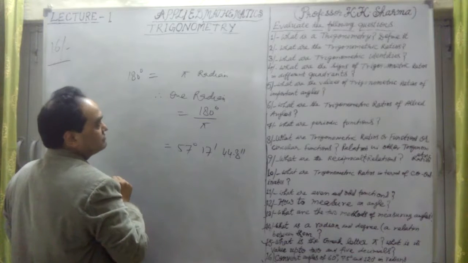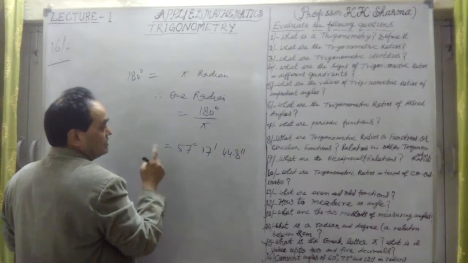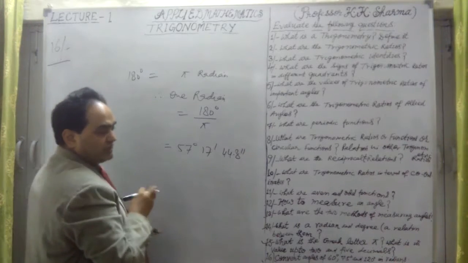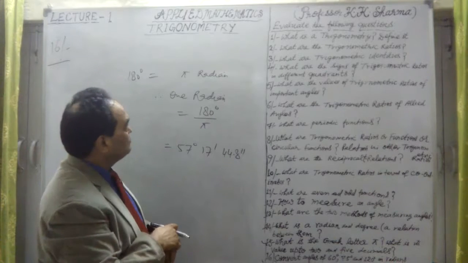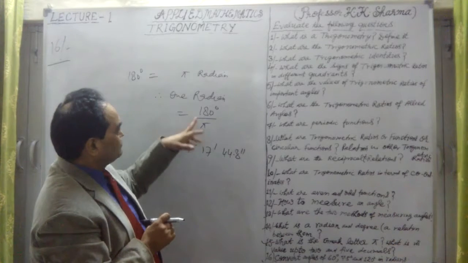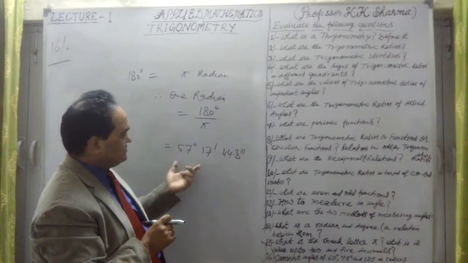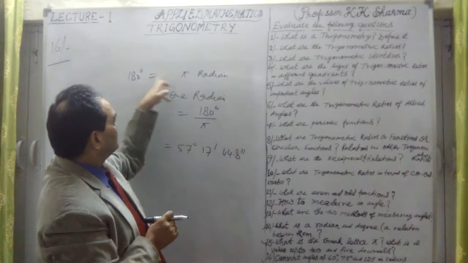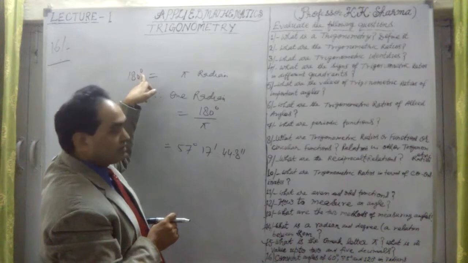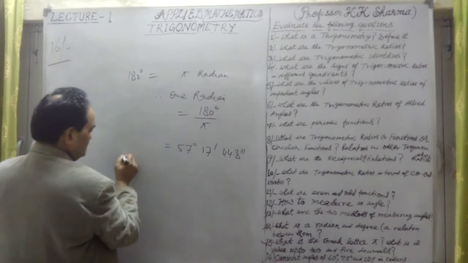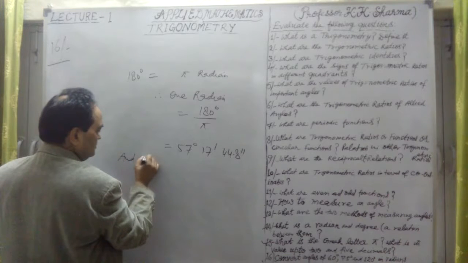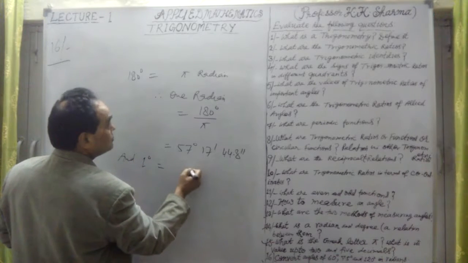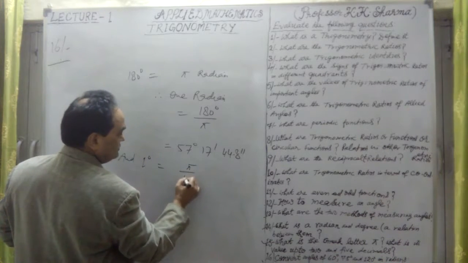So how is this calculated? In case of angles, 180 degrees is pi radians, so 1 radian is equal to 180 upon pi, and 1 degree is equal to pi upon 180.